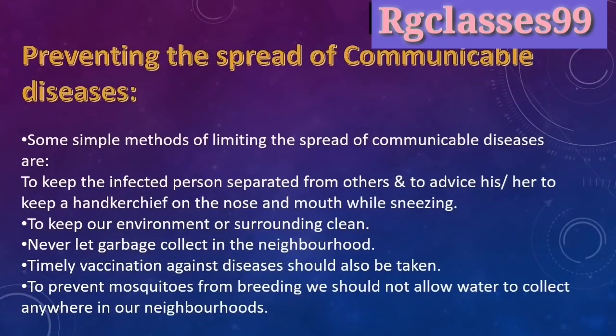Some simple methods of limiting the spread of communicable diseases are to keep the infected person separated from others and to advise him to keep a handkerchief on the nose and mouth while sneezing, to keep our environment or surroundings clean, and never let garbage collect in our neighborhood. Timely vaccination against disease should also be taken. To prevent mosquitoes from breeding, we should not allow water to collect anywhere in our neighborhood.